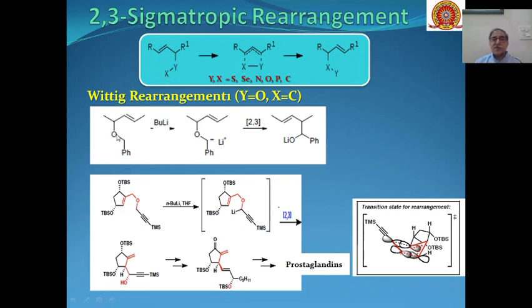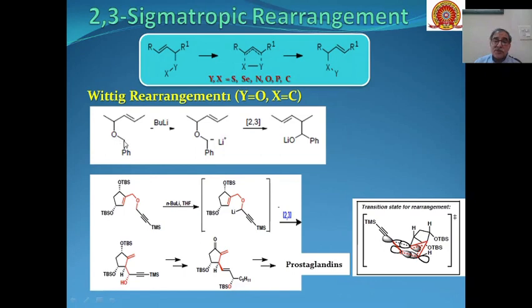You can see over here, this is a carbon-carbon double bond, this is the next carbon, this is the allylic carbon, and this allylic carbon is having Y. So Y is oxygen, and X is carbon. So these types of substrates, in the presence of a strong base like butyl lithium, will react.